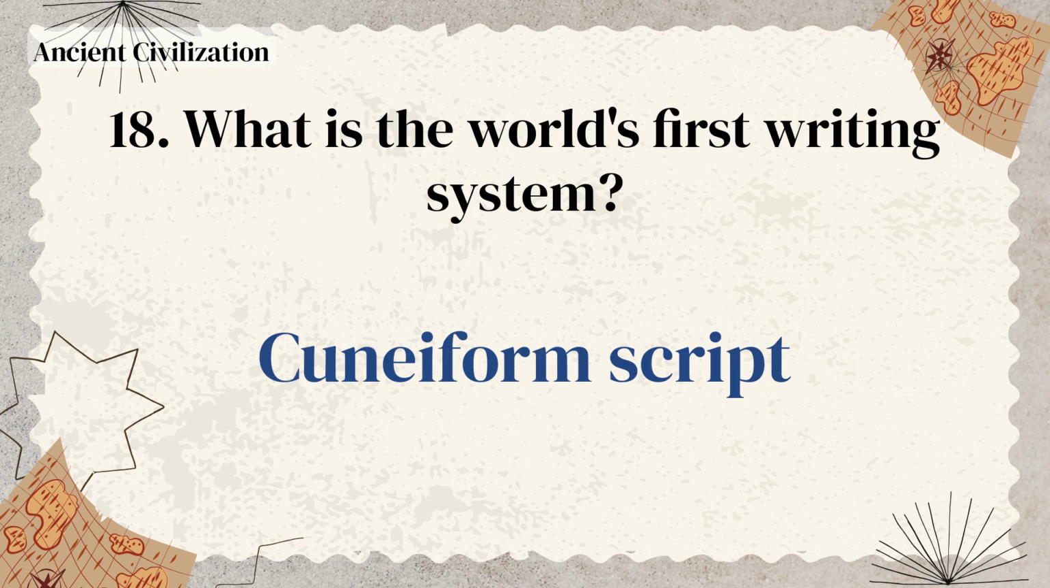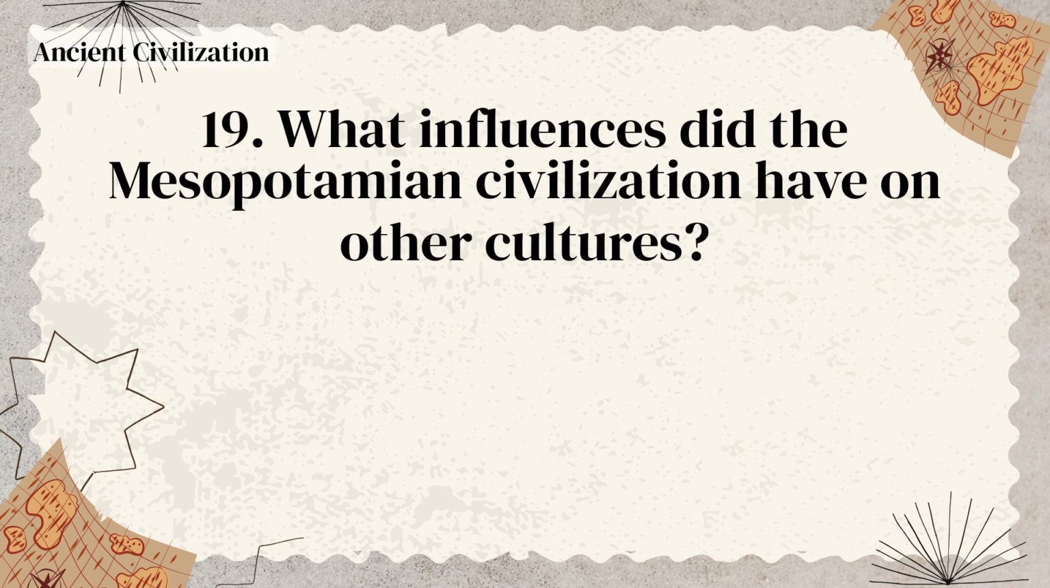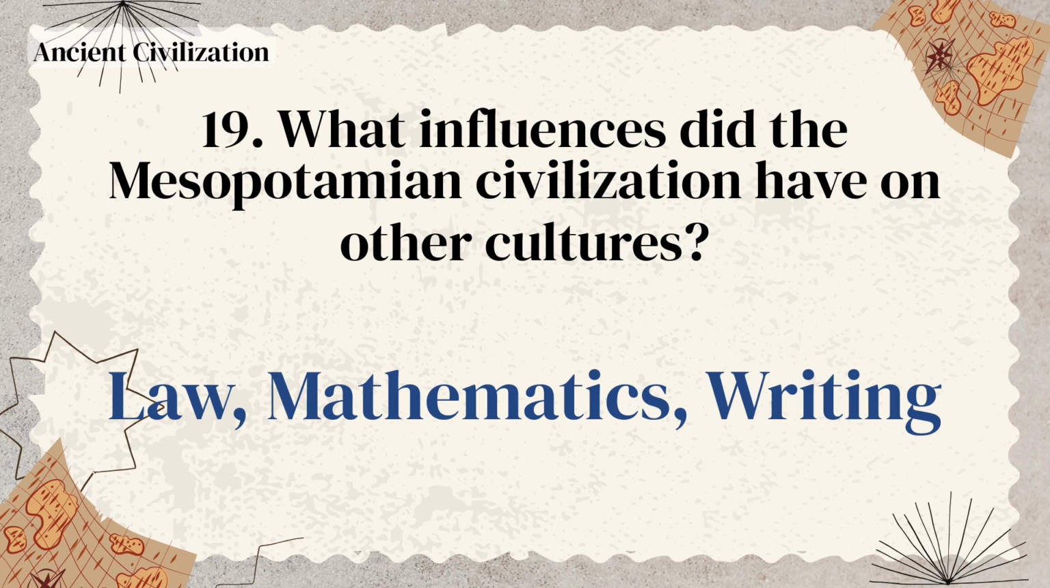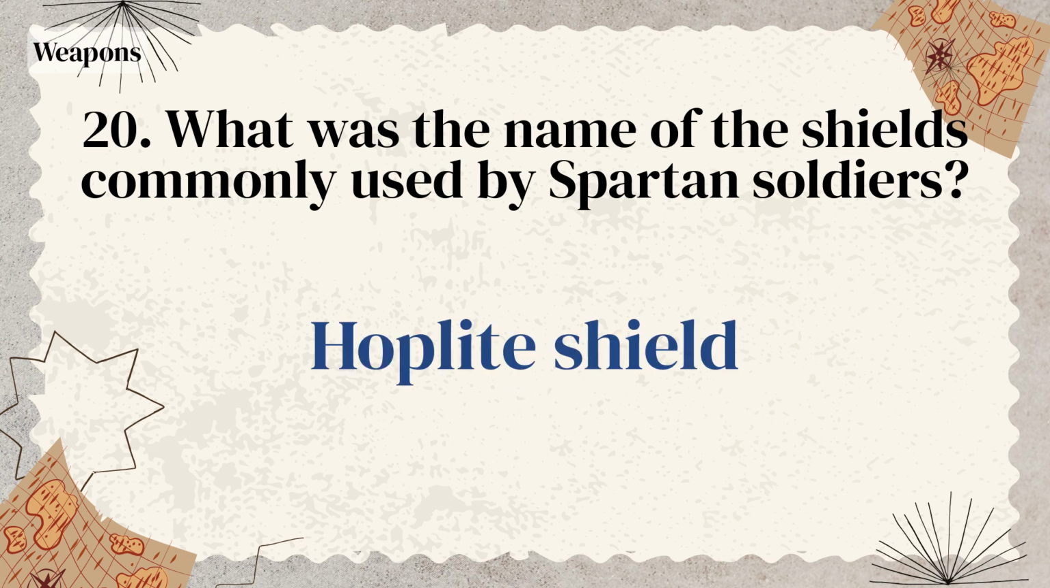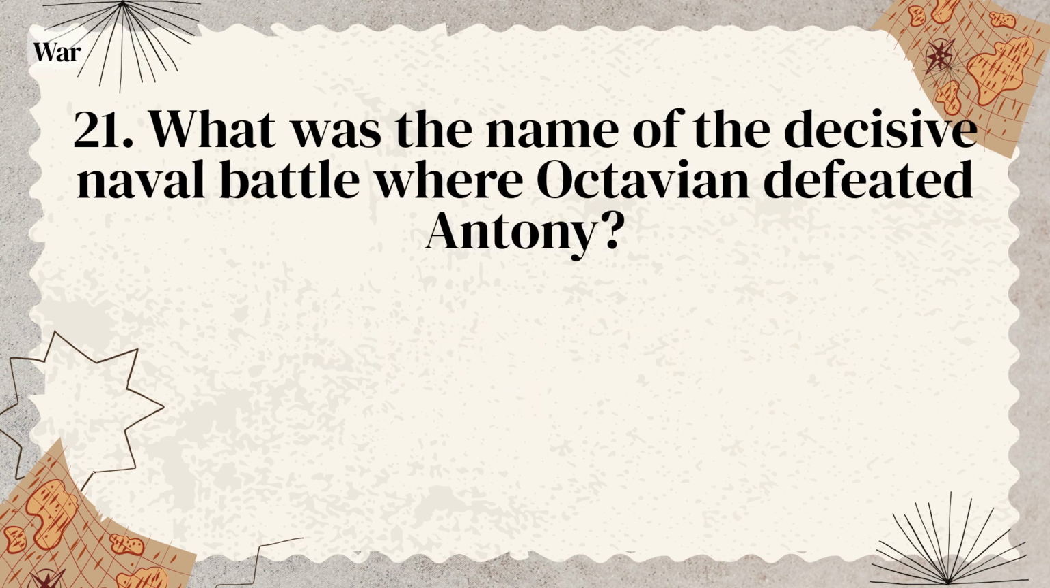Cuneiform script. What influences did the Mesopotamian civilization have on other cultures? Law, mathematics, writing. What was the name of the shields commonly used by Spartan soldiers? Hoplite shield. What was the name of the decisive naval battle where Octavian defeated Antony?